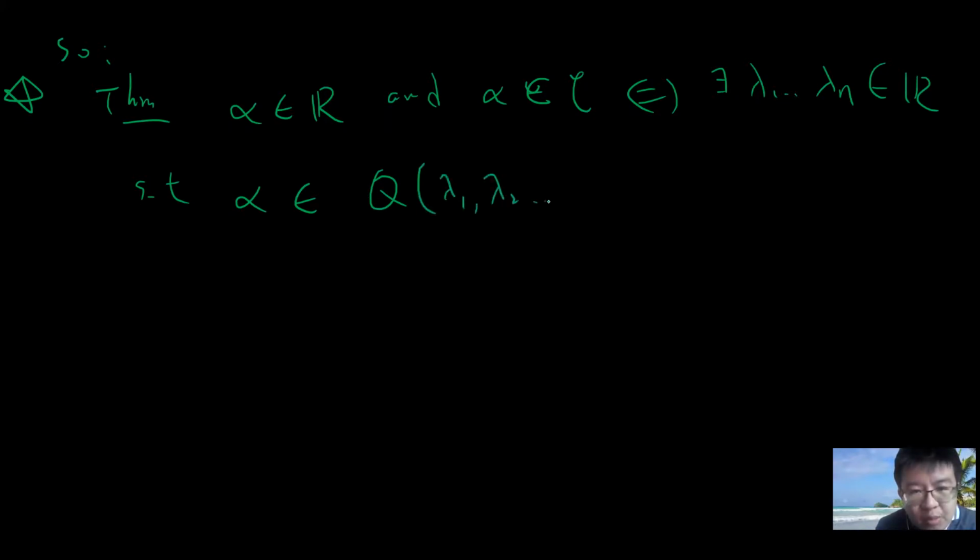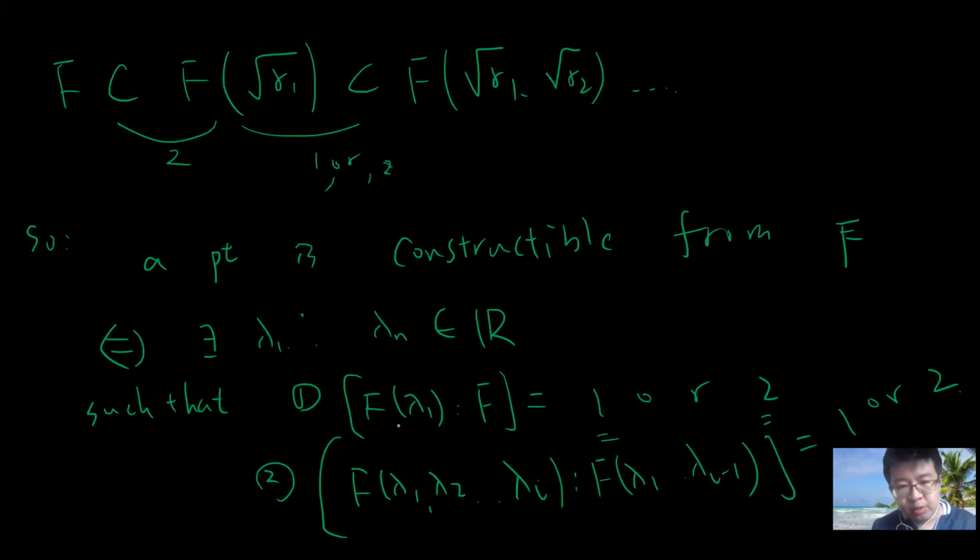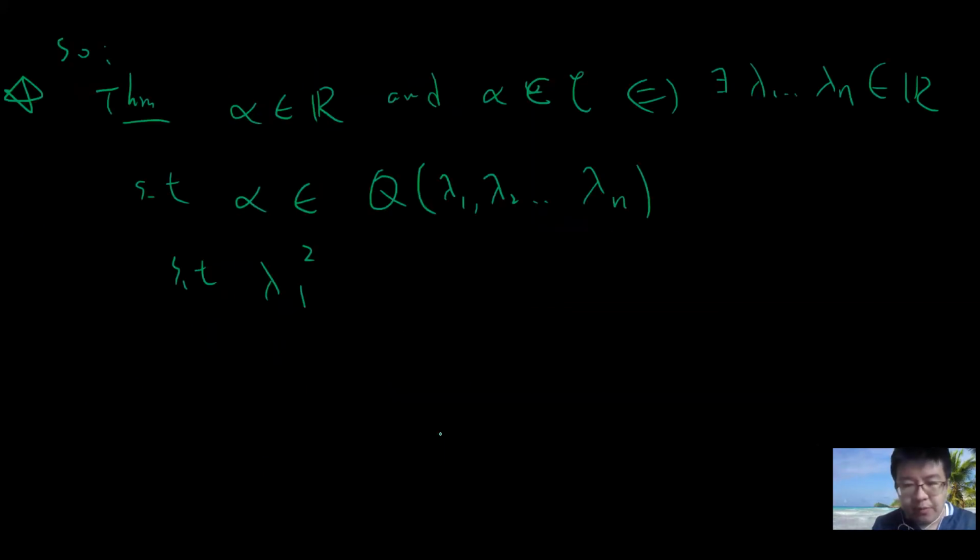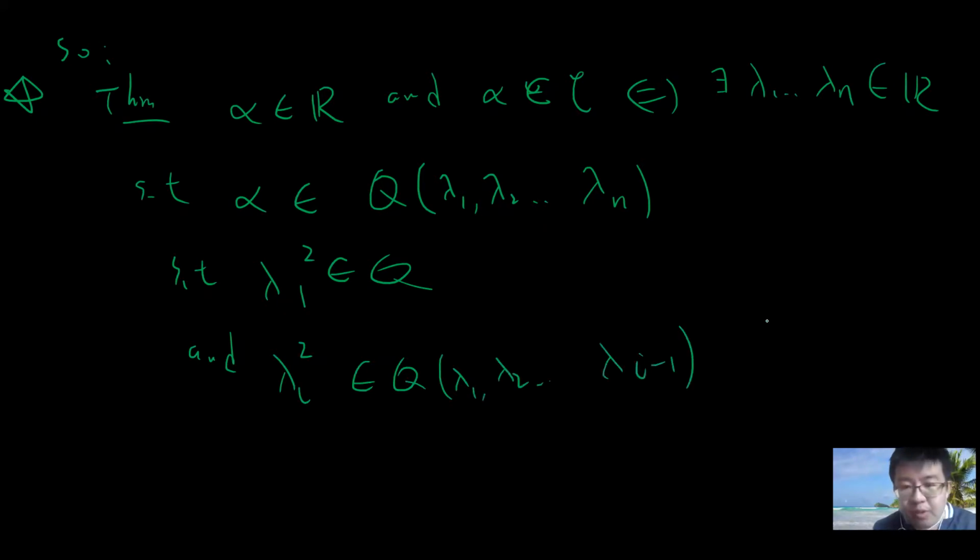Such that lambda 1 squared, which has degree 2, must belong to F, or in this case Q. And lambda i squared belongs to Q adjoin lambda 1, lambda 2, up to lambda i minus 1, for i from 1 to n.